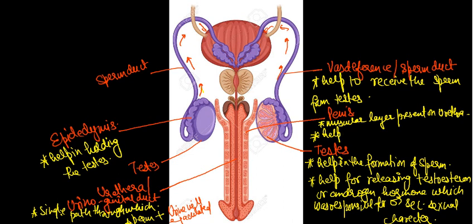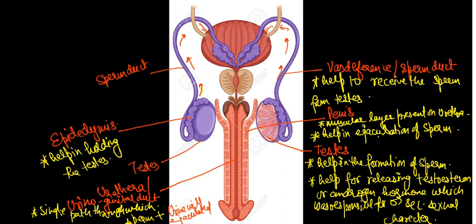Maximum questions will arise from this, so we have to be careful about it. These are the main parts of the human male reproductive system.